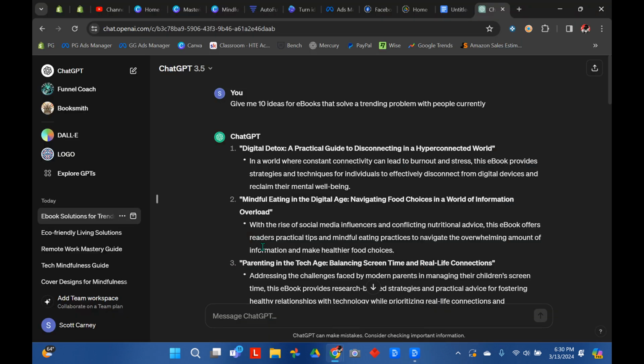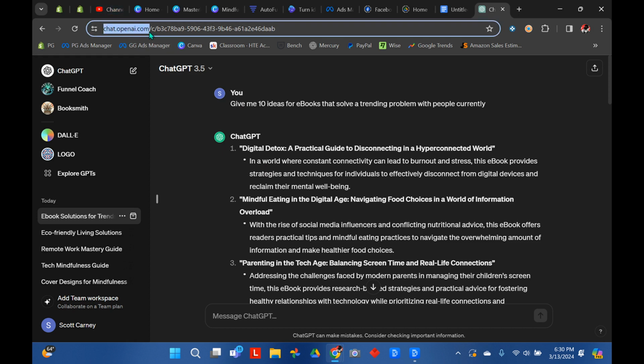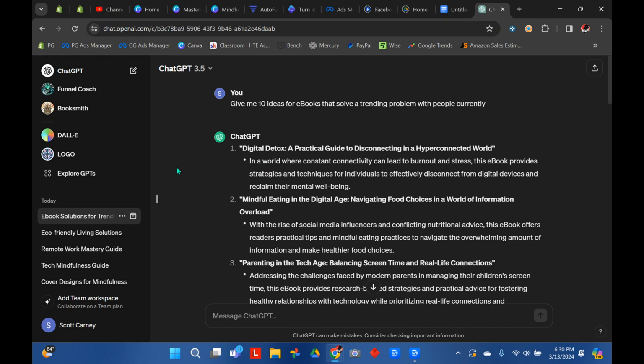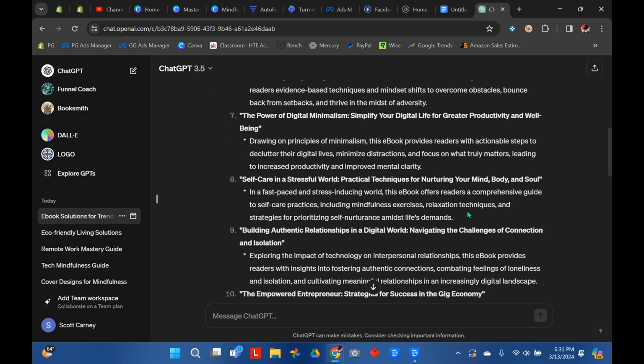So this is how I come up with the topics to my ebooks and the niche. First thing you're going to want to do is go to chat.openai.com. You're going to want to create a free account, and it's going to give you access to ChatGPT 3.5. Once you have access, go to this prompt bar here and type in this prompt: Give me 10 ideas for ebooks that solve a trending problem with people currently. It'll give you just that.